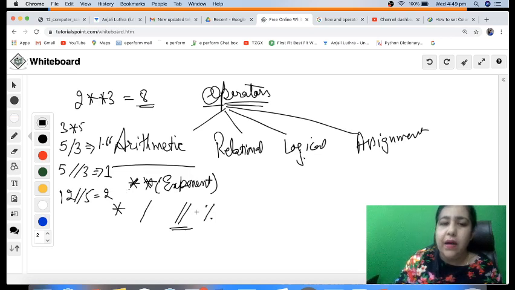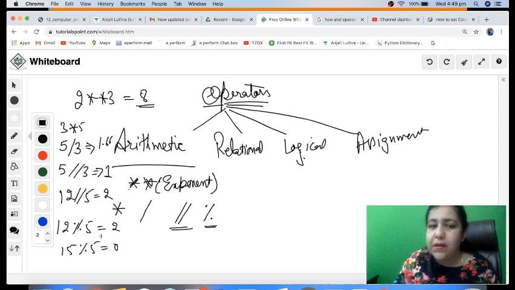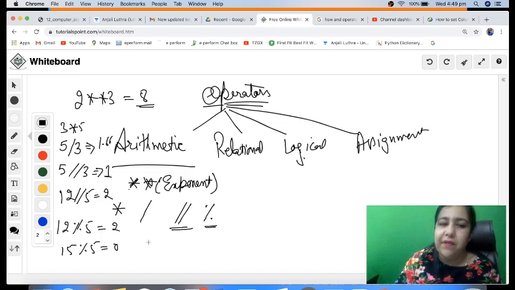Similarly, we have this sign which is for remainder. When you are performing this integer division, you also leave some remainder behind. And if you want to get that remainder, we write modulus, that is percentage sign. So it gives me the remainder. For example, if it is 15 mod 5, it will be 0. But if there is a remainder, it will give you that remainder left after the division.